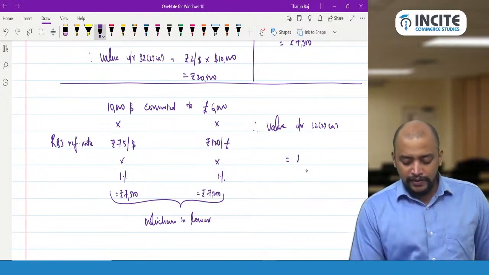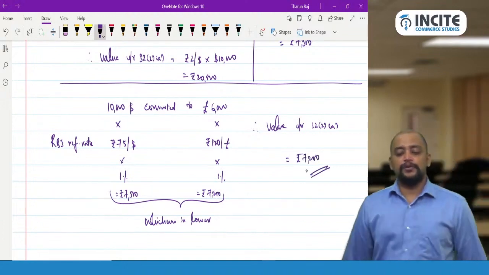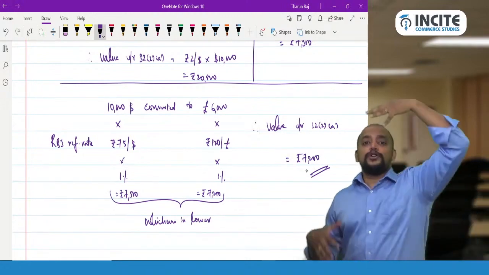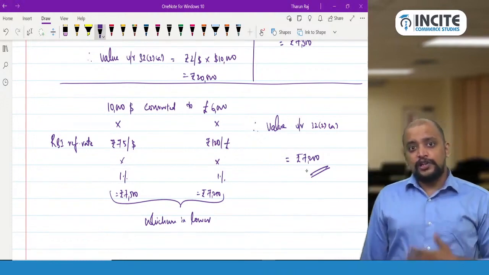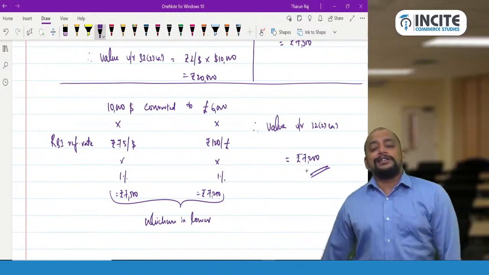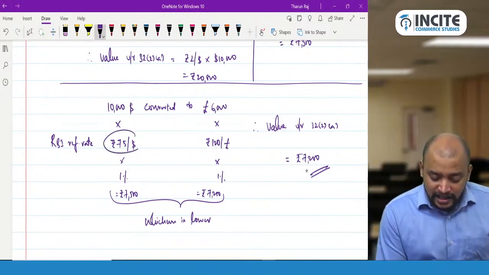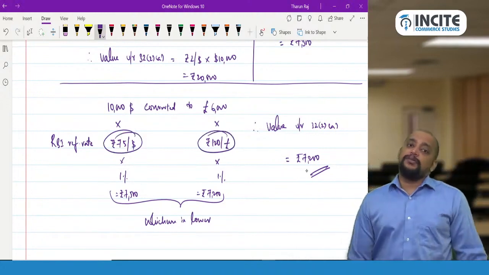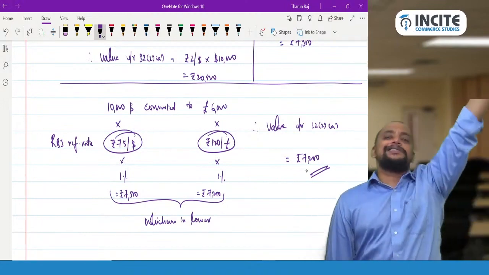Whichever is lower, 7,200, will be taken as the value as per Rule 32 sub Rule 2A. Now, when Rule 32 sub Rule 2A fails, that is, when the RBI reference rate is not available, when both the currencies exchanged involve foreign currency, the heart of this calculation is the RBI reference rate. When it is not available, we don't have Rule 32 sub Rule 2A. Then we need to go for transaction value only.